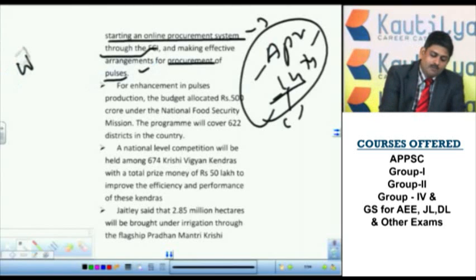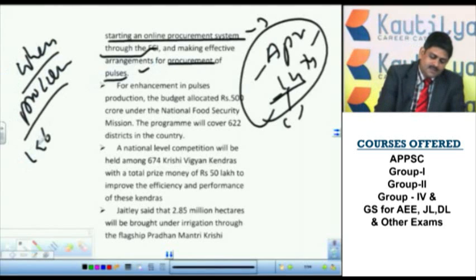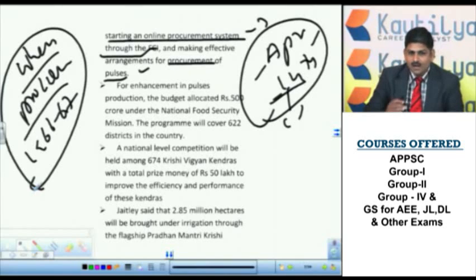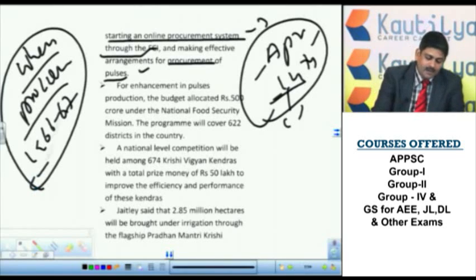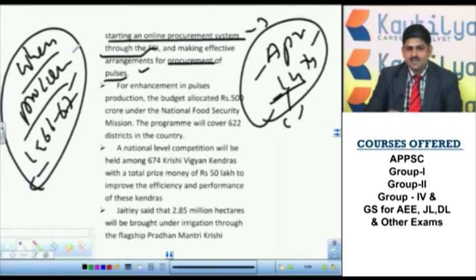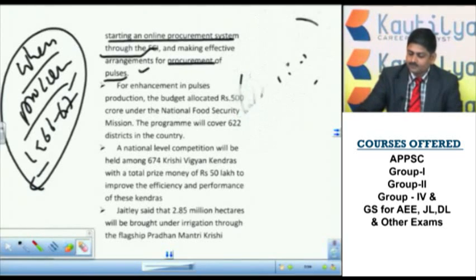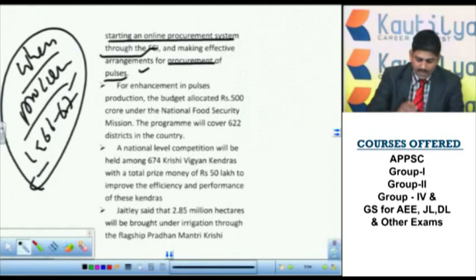When did procurement actually start in India? In 1966-67. So the minimum support price concept was introduced in India in 1966-67. This is a stock GK question, and the current 3 ways are there. Once this scheme is launched, that will be another session.